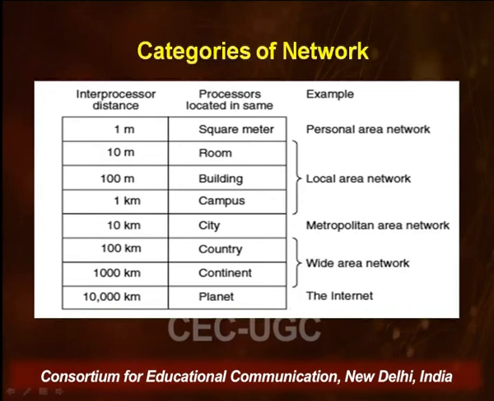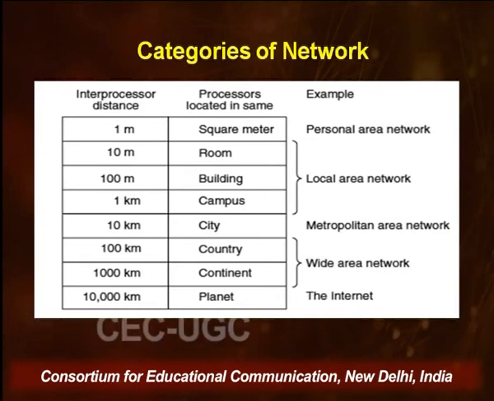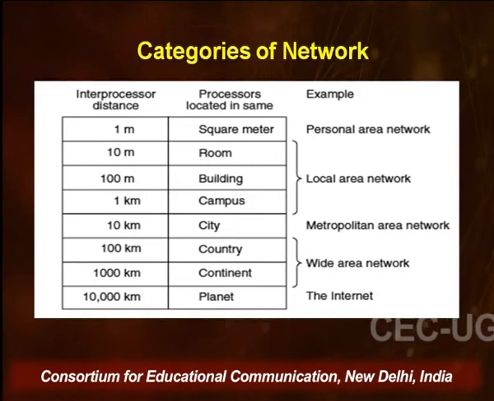Now this was one way of dividing our networks, on the basis of the way they were connected to each other and the geometric pattern they made. That was on the basis of topology. There is another way to categorize our networks, and that is on the basis of their sizes.